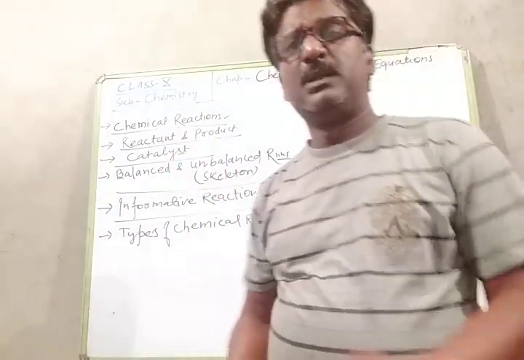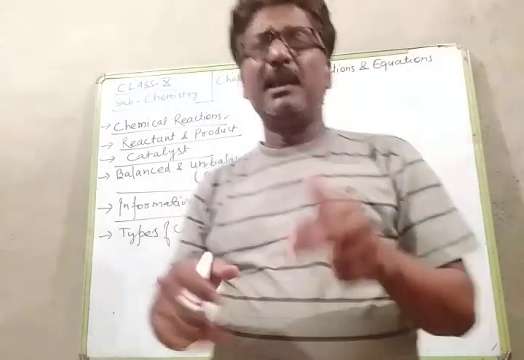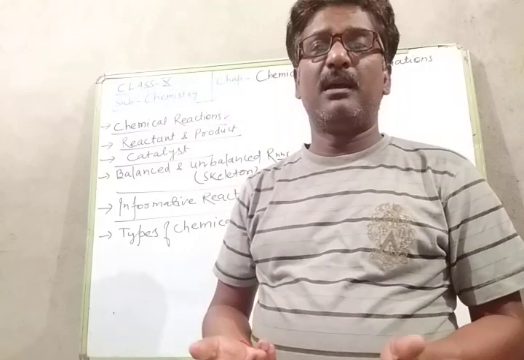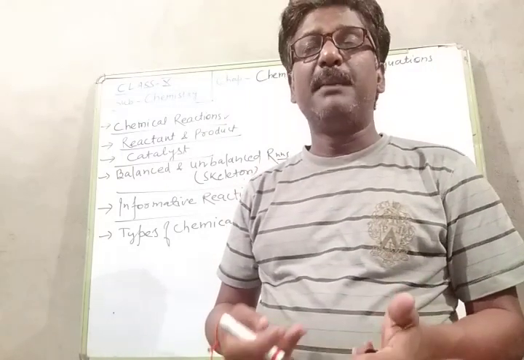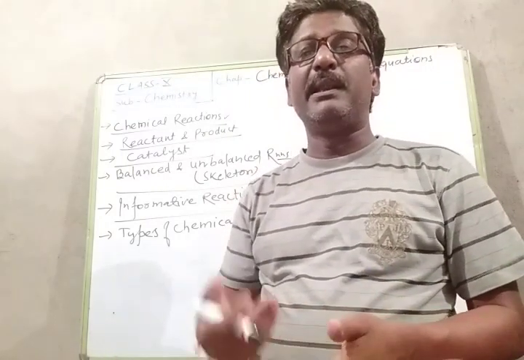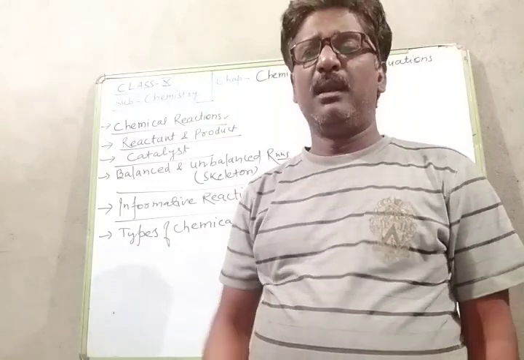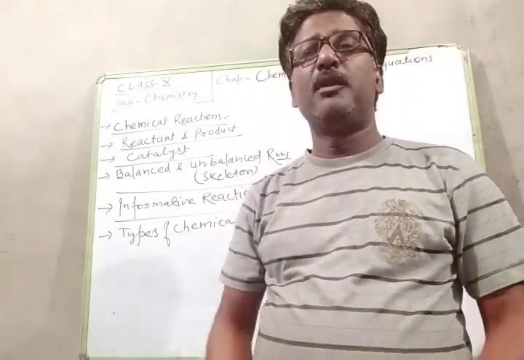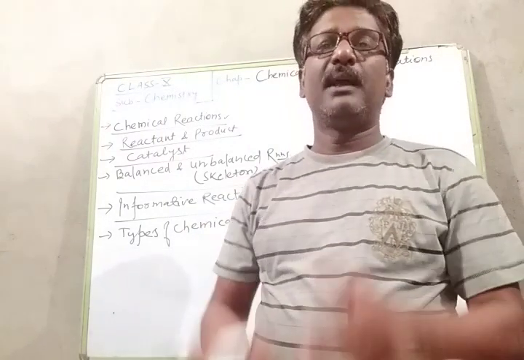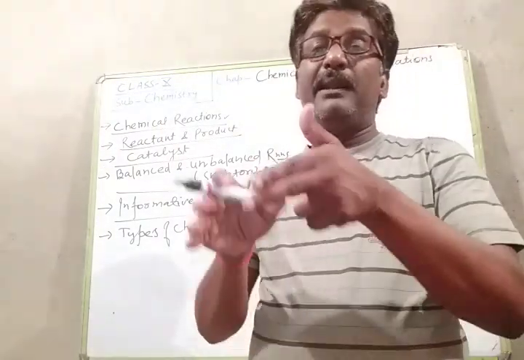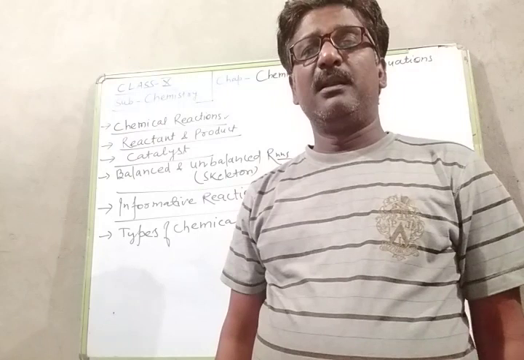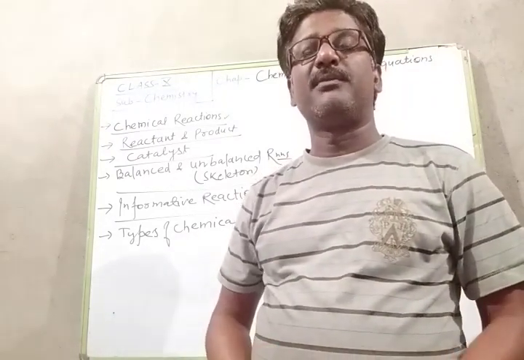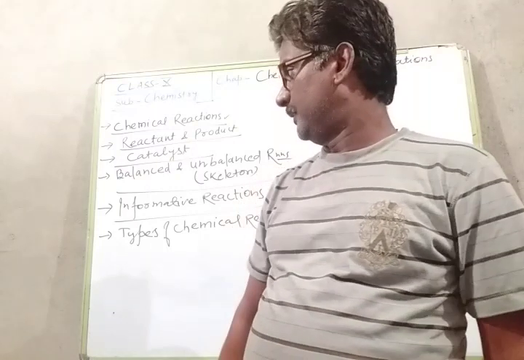Another term is catalyst. A catalyst is also a chemical substance that alters a chemical reaction. Alter means it can increase or decrease the rate of the chemical reaction. The chemical substance that increases the rate of a chemical reaction is said to be a positive catalyst, and the substance that decreases the rate of a chemical reaction is said to be a negative catalyst.